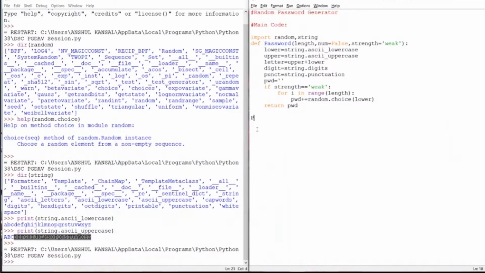I'm giving the password strength as 5. We have two parameters that are already defined, that is num and strength, and we are also doing this password for weak. Let's see what the different password is. Okay, let's see if we got some numbers, then the length will be deducted by 2. Then our for loop will run.